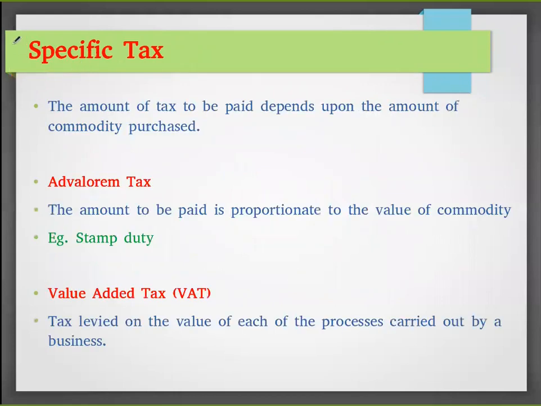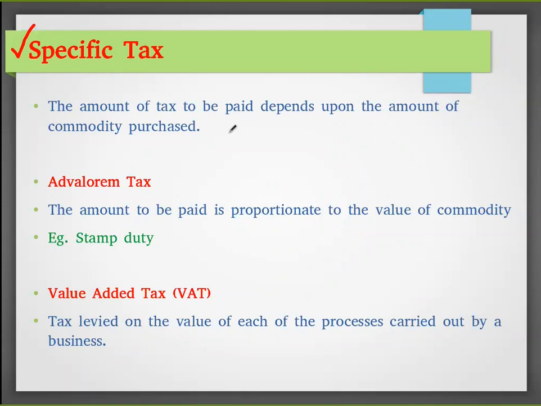Then we will see about the indirect taxes and types. The specific tax. Specific tax means the amount of tax to be paid depends on the amount of commodity purchased. Based on how much quantity we have purchased, the tax will be paid. This is also up to a certain limit. There will be a quota, which we know.